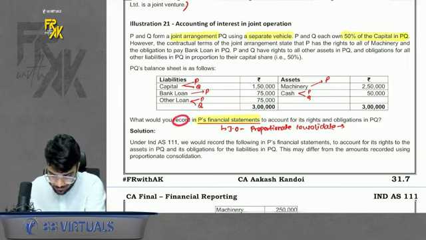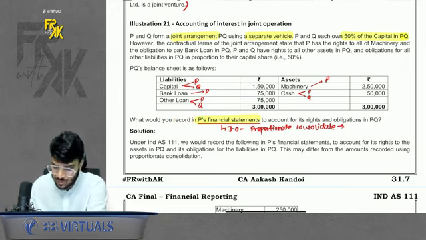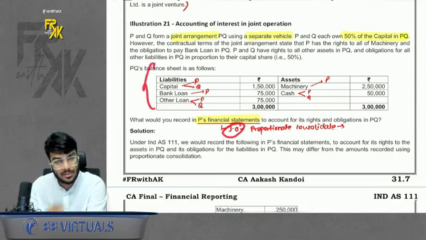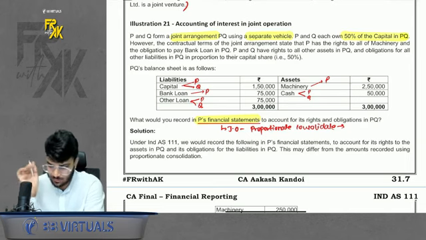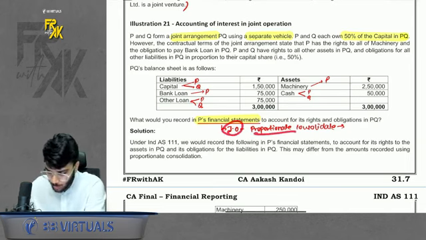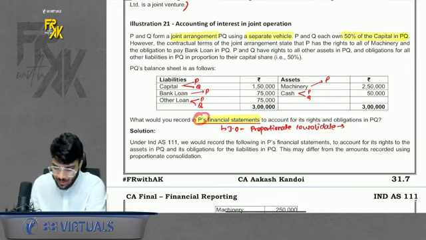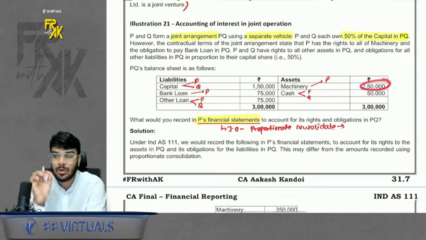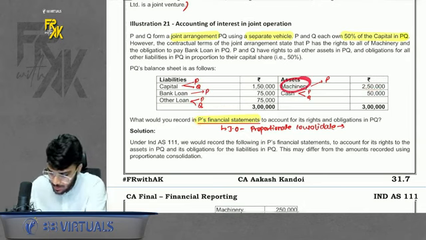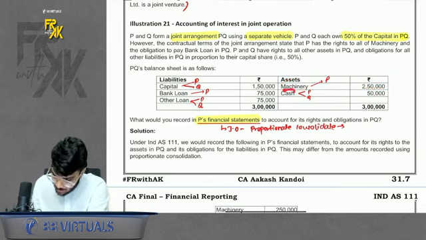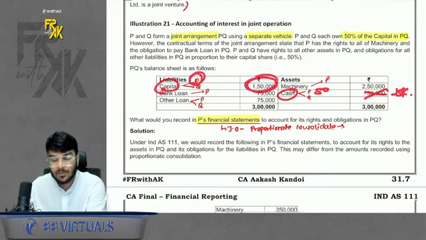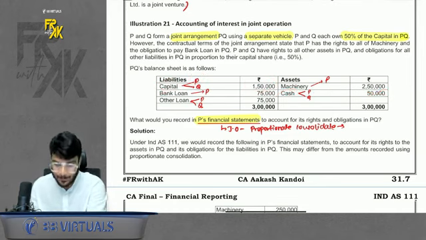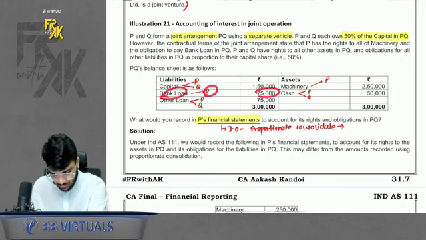Now you have to record what P will record in its financial statements. Remember, it is a joint operation as per the second definition: separate legal entity and identify the individual rights in assets and liabilities. So joint operation follows proportional consolidation. P will record in its own financials whatever belongs only to P Limited. Machine belongs 100% to P, so full 250 will be recorded by P. Cash belongs to P only up to the extent of 50%, so out of this 25,000 will be recorded by P. Similarly, capital belongs to the extent of 50%: out of 1,50,000, 75,000 will be recorded by P. Bank loan belongs only to P, so record in full.